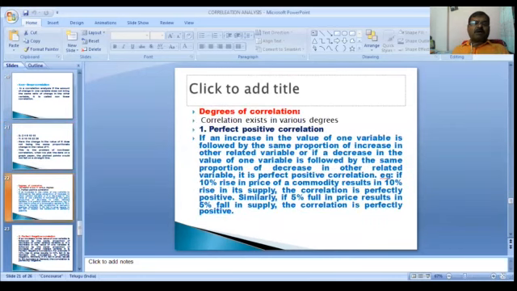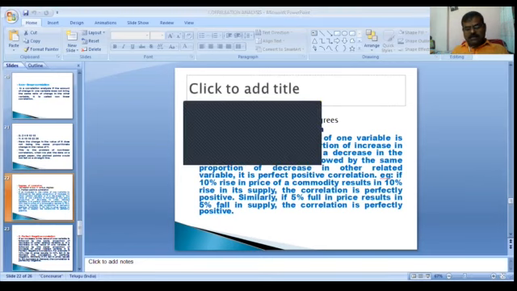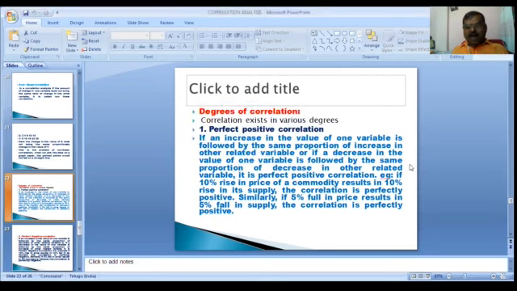Now we discuss degrees of correlation. What are the types of correlation? Positive correlation, negative correlation, simple and multiple correlation, partial and total, linear.